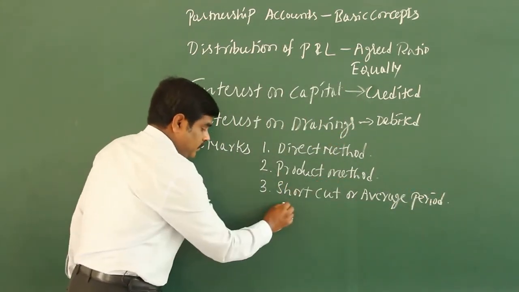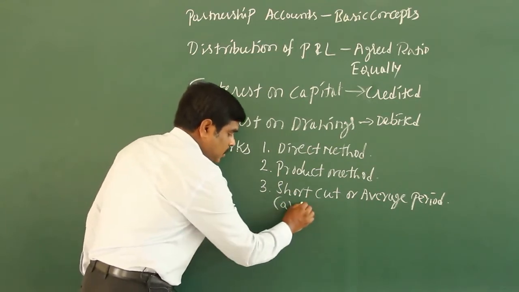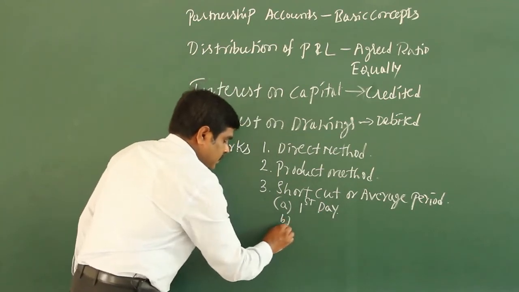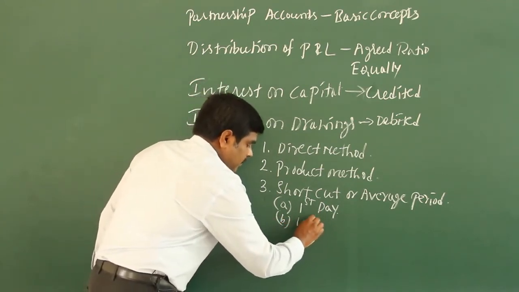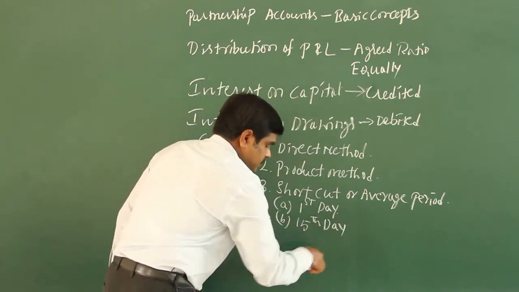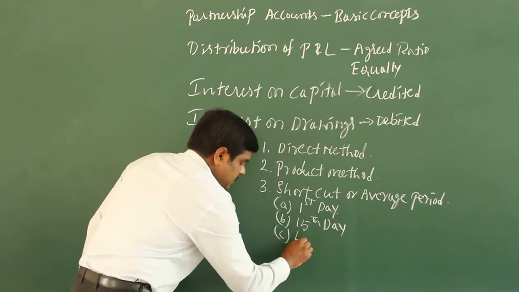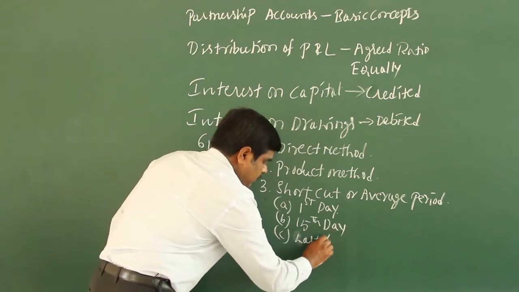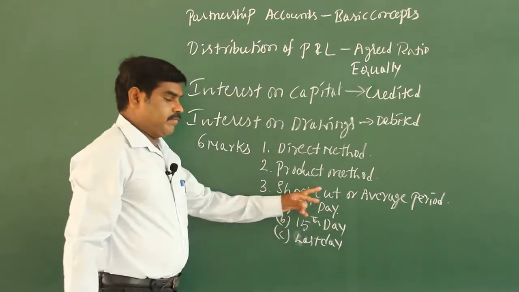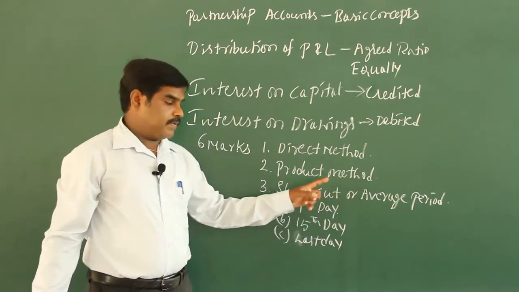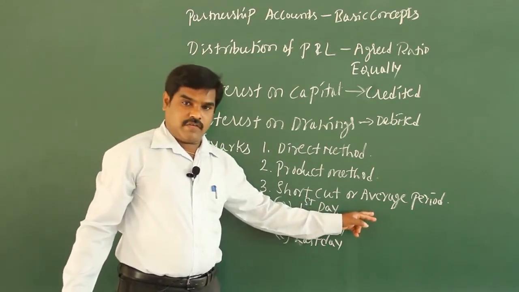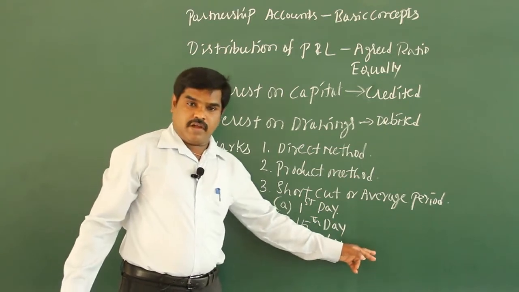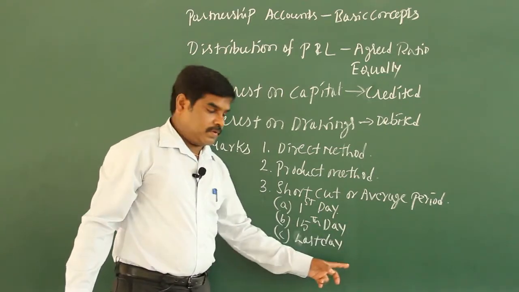In this, we have a problem where the money is drawn on the first day of every month, the 15th day of every month, or the last day of every month. So if the money is drawn by the proprietor for personal use on the first of every month, middle of every month, or last day of every month, you have a problem on that.